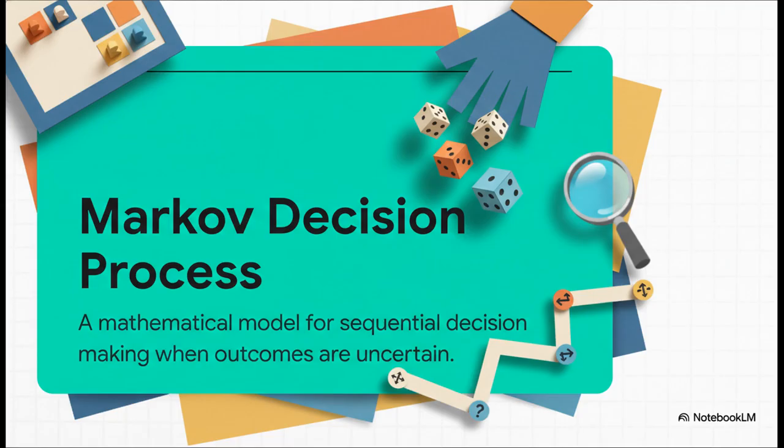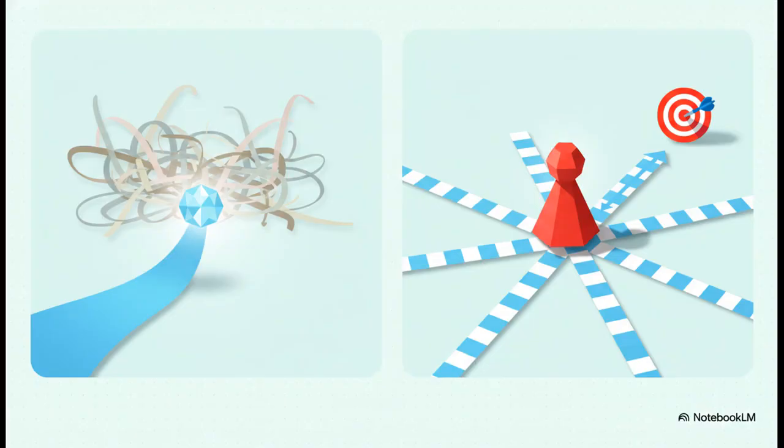Think of it like a board game where some of your moves are decided by rolling the dice. The MDP is basically the official rulebook for that game. Let's break down that name because it sounds a little intimidating. The Markov part comes from something called the Markov property. It's really just a fancy way of saying that to make the best decision, all you need to know is where you are right now, not the whole long journey that got you here.